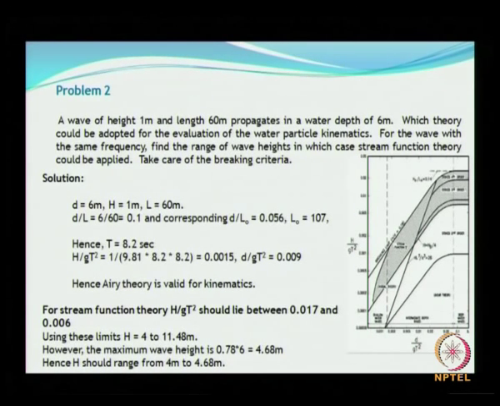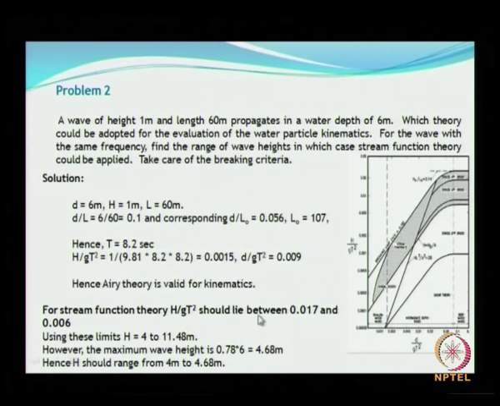0.017 and 0.006. Unfortunately this picture is not so clear, so you have to take the corresponding value and the corresponding value here, and then use these values for the stream function theory. So in this case for these two parameters Airy's theory is valid using this picture, okay.